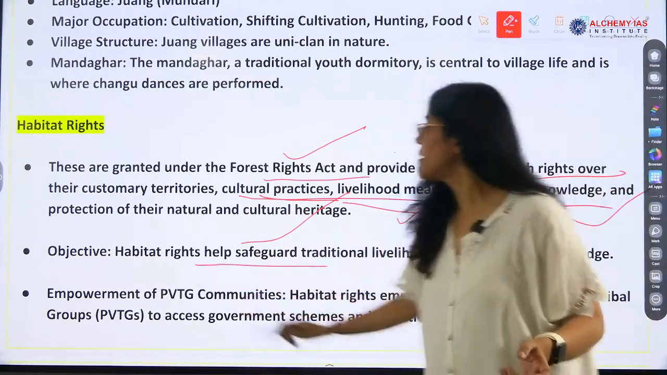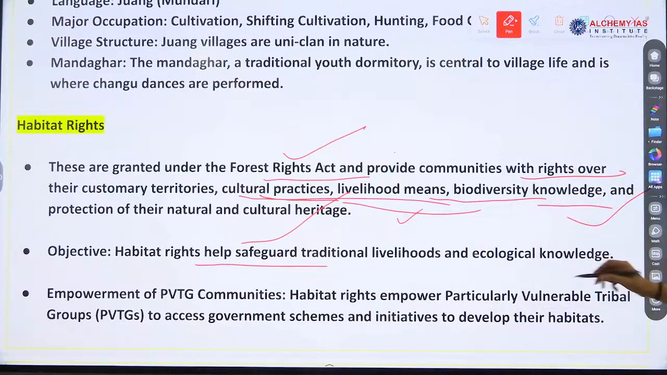The objective is that habitat rights help safeguard their livelihood and ecological knowledge, because they are secluded from mainstream society. One important thing related to PVTGs is that their population is stagnant or declining. That is why they need more attention. Okay.